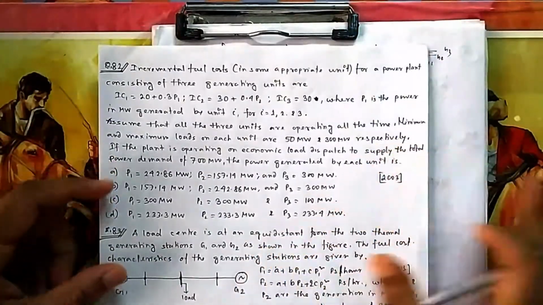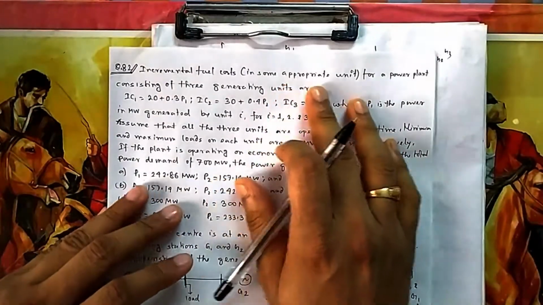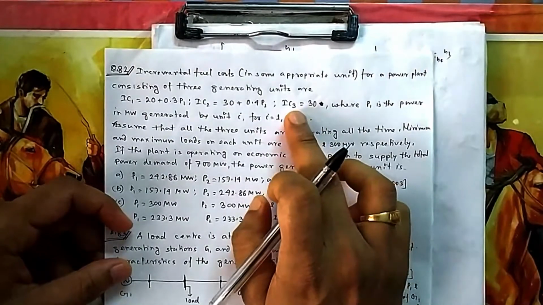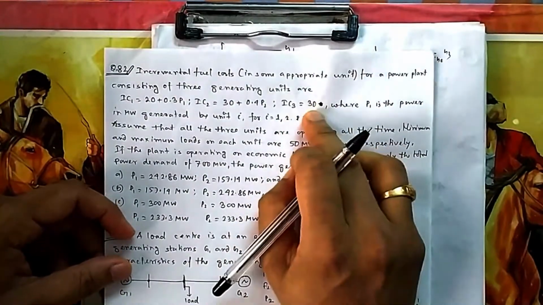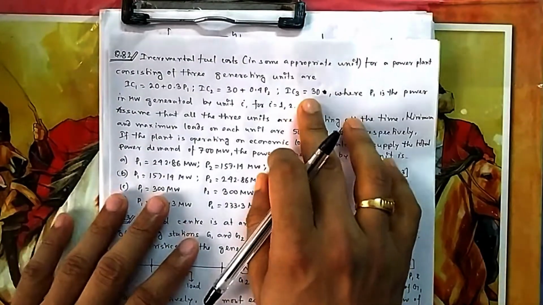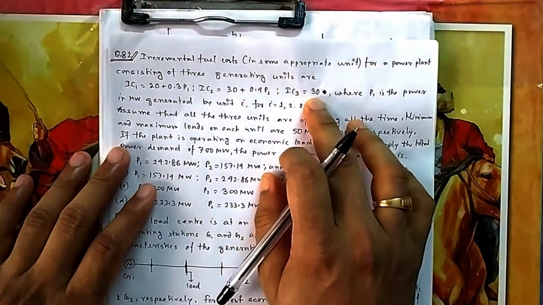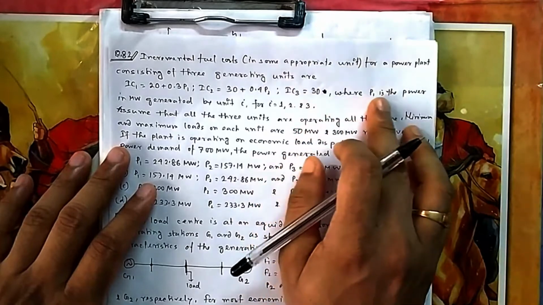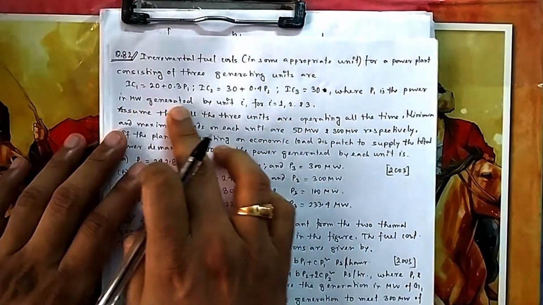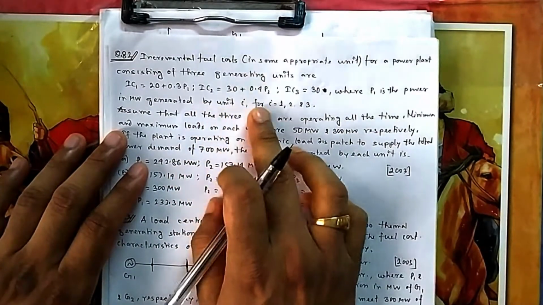Now if you come to 82, the incremental cost, in some appropriate unit, of a power plant is IC1, IC2, IC3. Be careful about IC3. IC3 is constant, flat. So whatever power you take from IC3, its charge is always 30 rupees per hour. So it will not change. Whereas P1 per megawatt hour actually, where P1 is the power in megawatts generated by units 1 to 3.